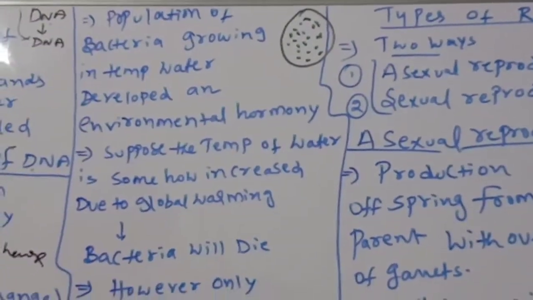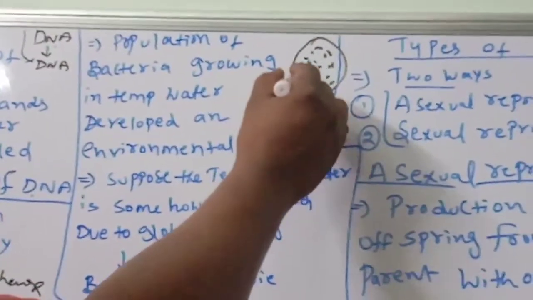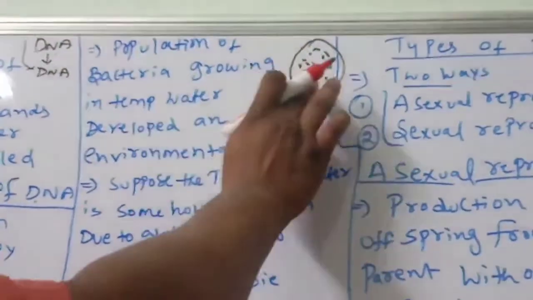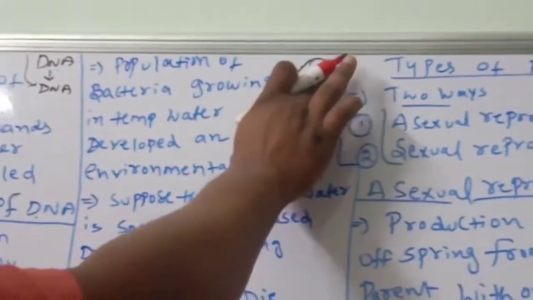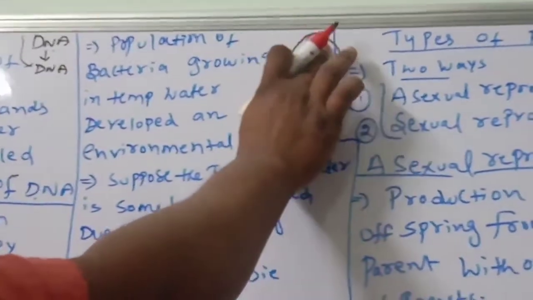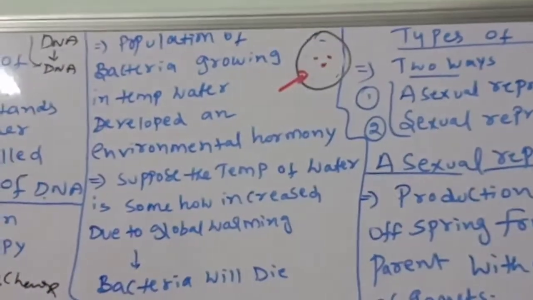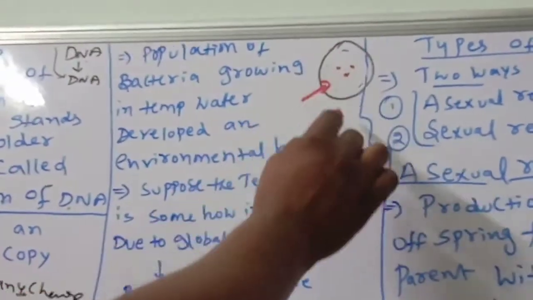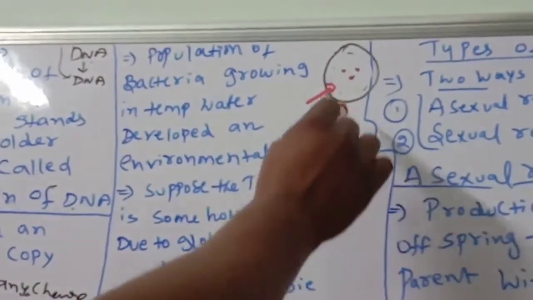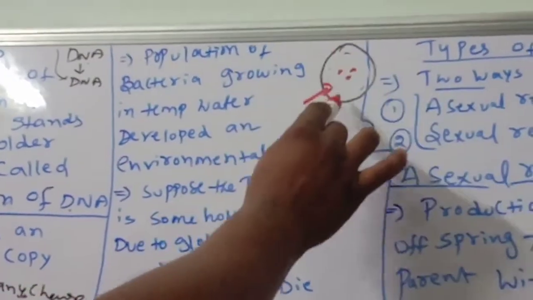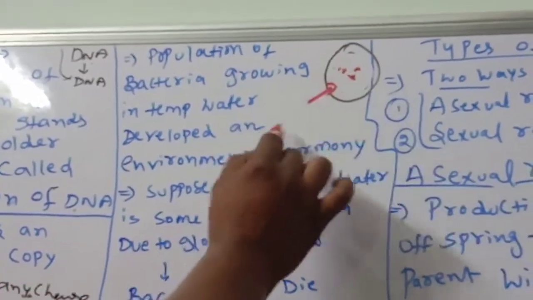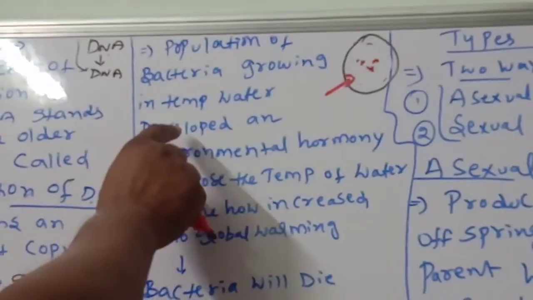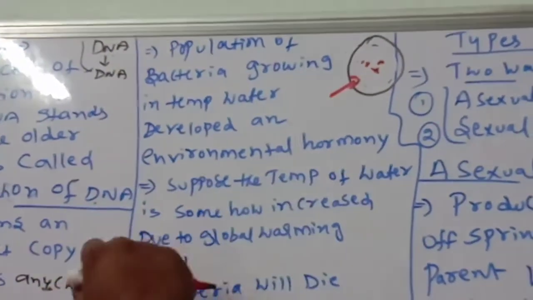Suddenly the temperature of earth, or that water, will be increased. What will happen when the temperature is increased? Automatically all will die and only some will survive. Those who survived bearing those conditions have some variations. Because of those variations only some bacteria survived. So here, I mentioned, the temperature of water developed an environmental harmony.